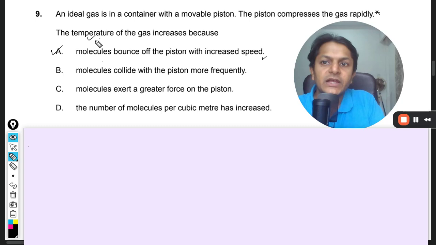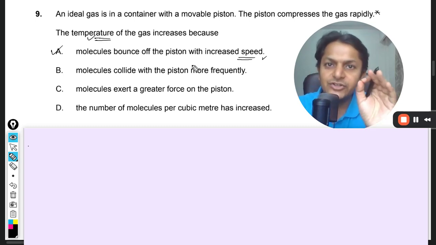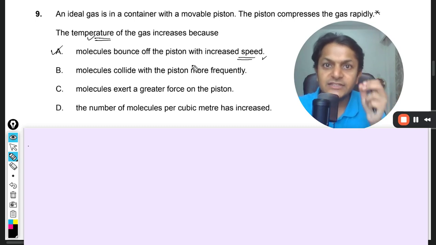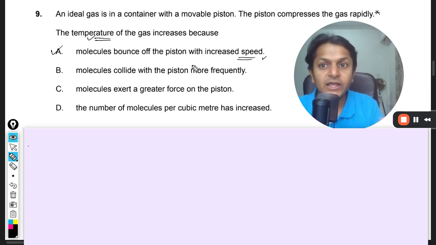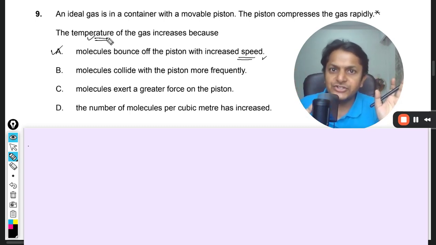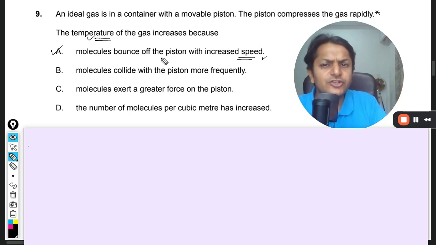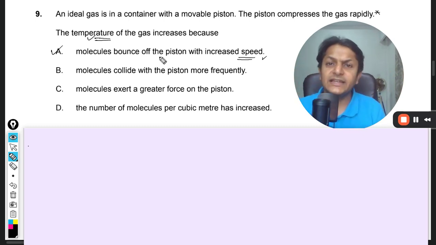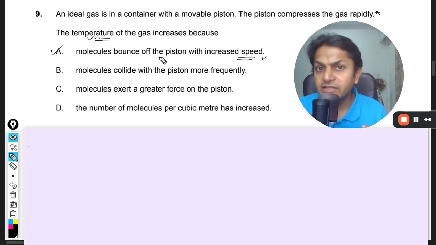Why? Because temperature is only and only related with the kinetic energy of the molecule, that is the speed at which the molecules are moving. So if you say that temperature is increasing, clearly the speed is increasing and the kinetic energy is increasing, no doubt about it. So A should be the right answer. But let us go for B, C, and D and try to understand why they are wrong.